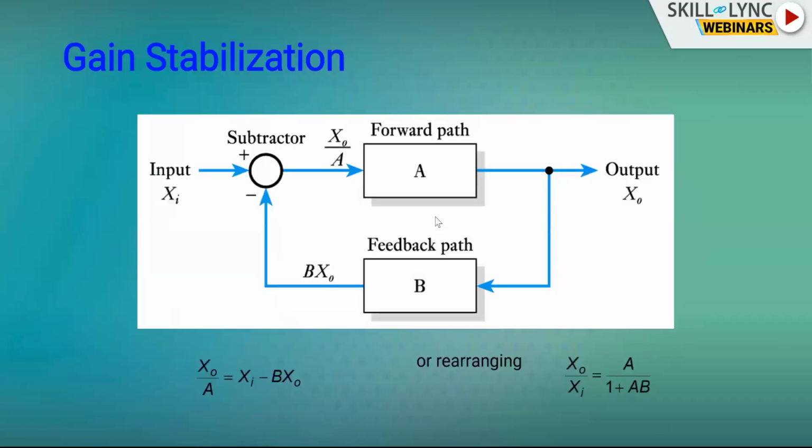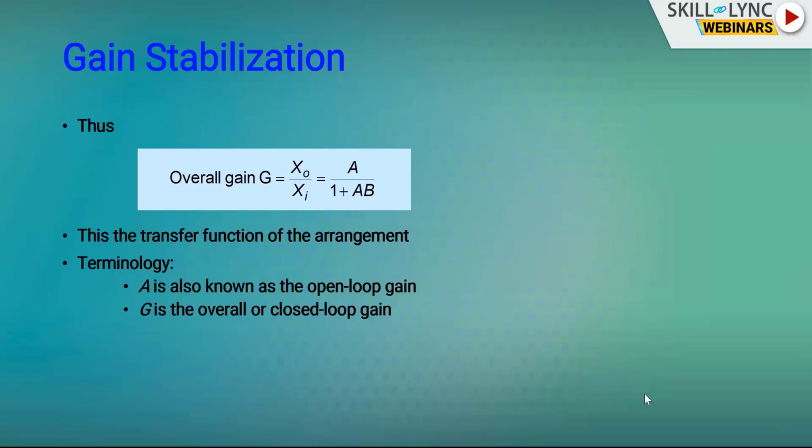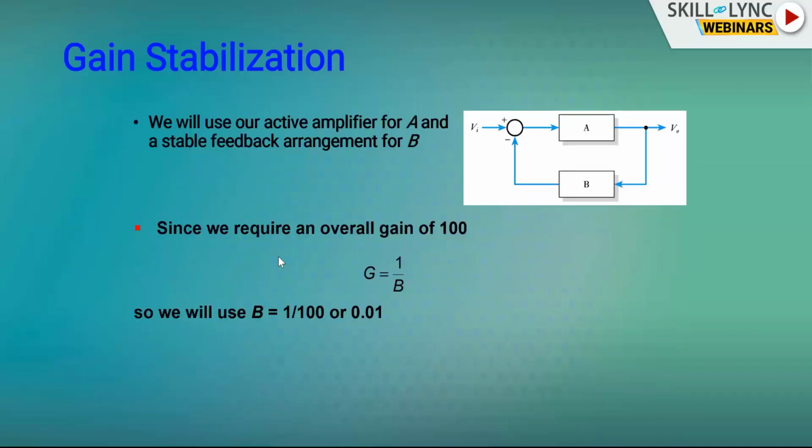Okay, this is the closed loop transfer function again, which we have seen as G of s by 1 plus G of s H of s. The same way, here we have x0 as the output. So if you multiply the error by A, you will get x0. Input is xi, B x0 is the feedback. x0 by A is equal to xi minus B x0. Rearranging, x0 by xi is equal to A by 1 plus AB. This is the overall gain, where A is the open loop gain and G, x0 by xi, is the closed loop gain.